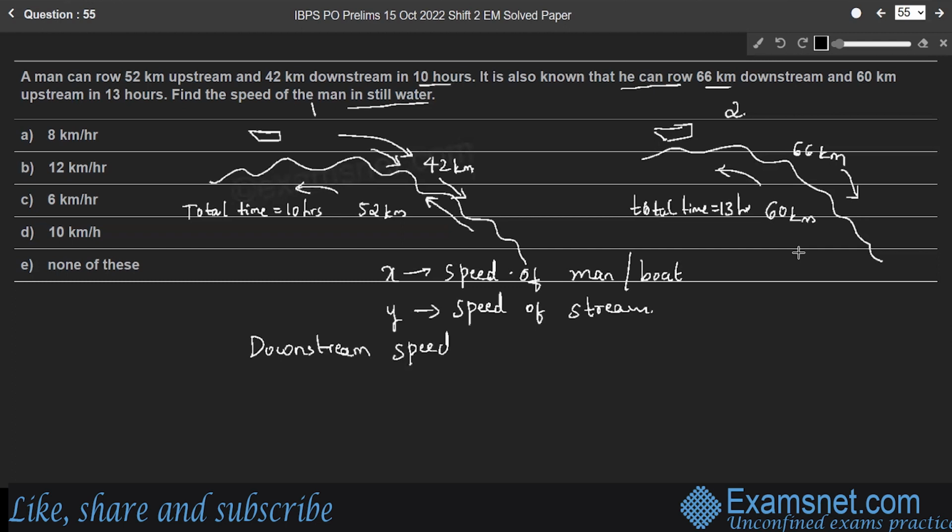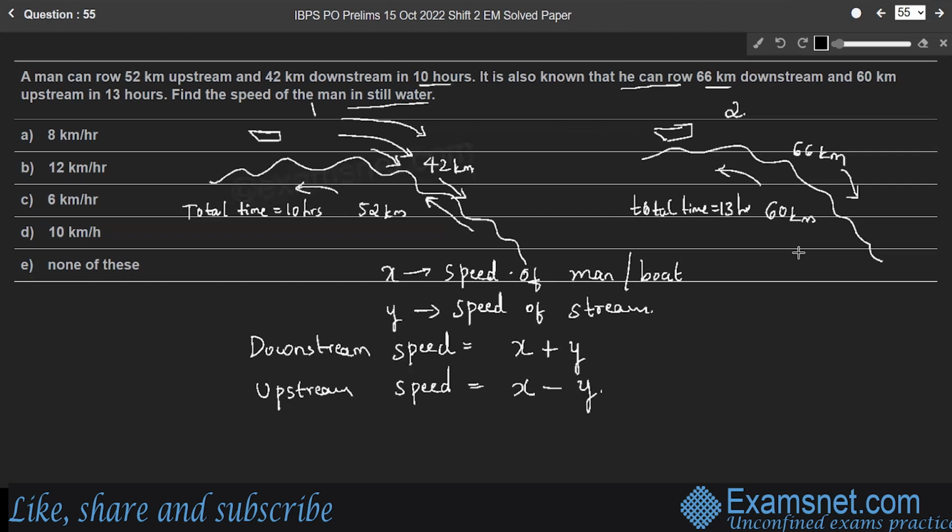So here in downstream motion, the boat is moving in the same direction of the stream. Therefore, it is x plus y, speed of the man plus speed of the stream, whereas upstream speed is equal to speed of the boat or speed of the man minus speed of the stream, because the boat or man is moving in the opposite direction of the stream. Therefore, it is x minus y,